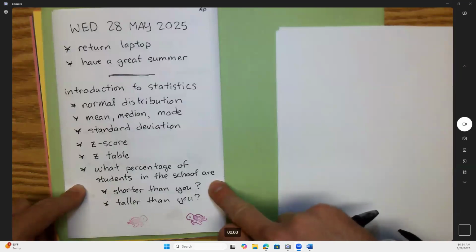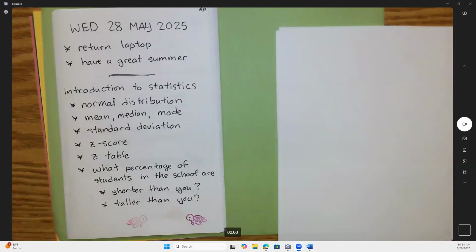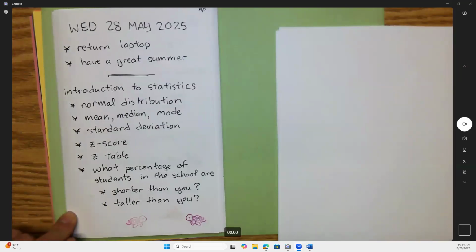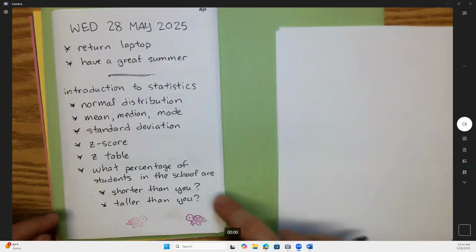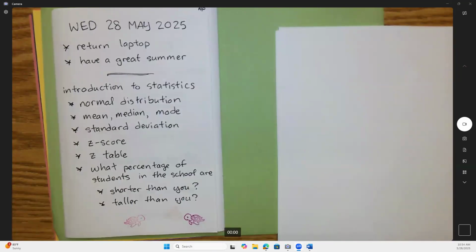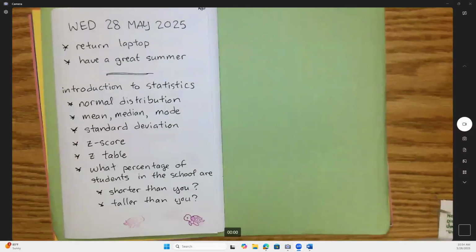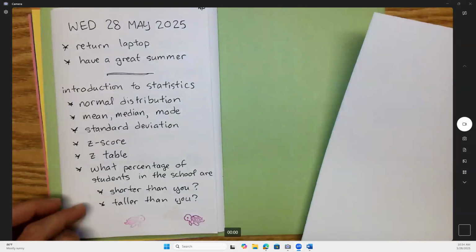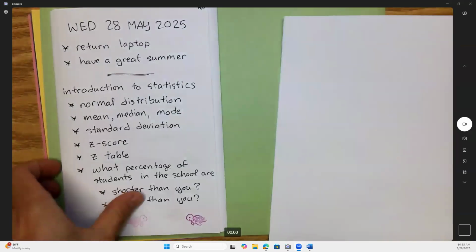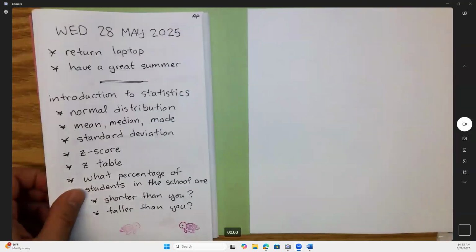What percentage of students in the school could be shorter than you or taller than you, just based on measurements, where you guys measure your heights in centimeters using the meter sticks? You might say, oh, well, if I'm the tallest student in the class, wouldn't that mean 0% of people would be taller than me? That might be true just within our class, but can you actually take this data and get some wider idea of the wider population? So it might be, depending on how the numbers land, that maybe I'm taller than 95% of people and shorter than the other 5%. Something like that.